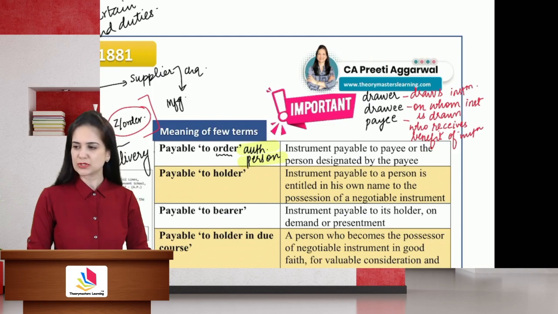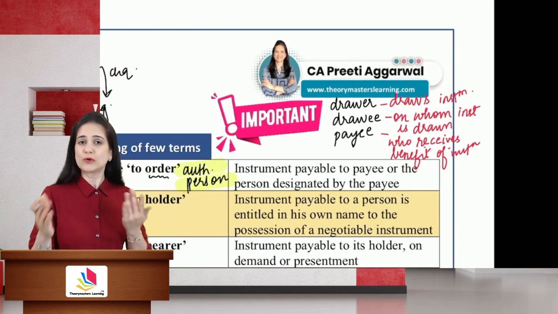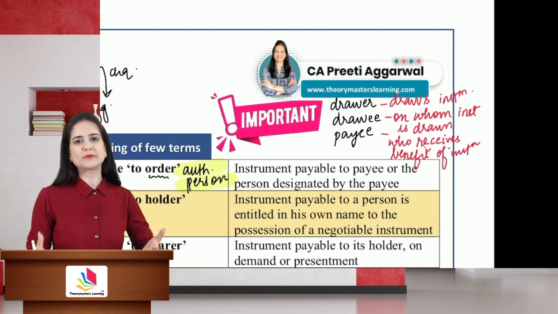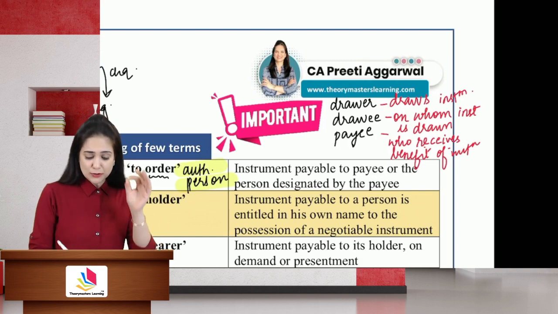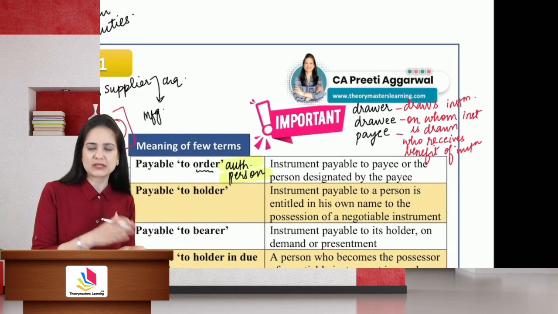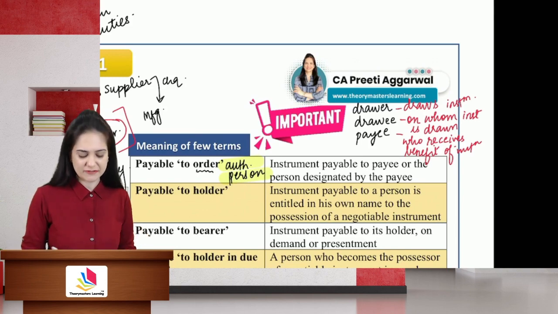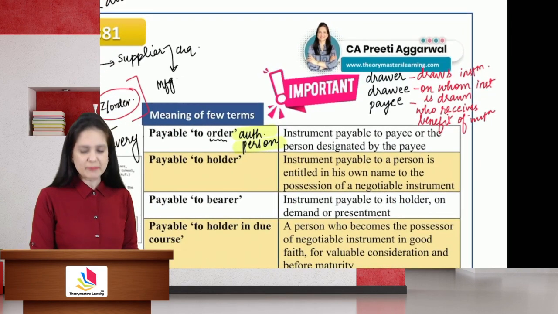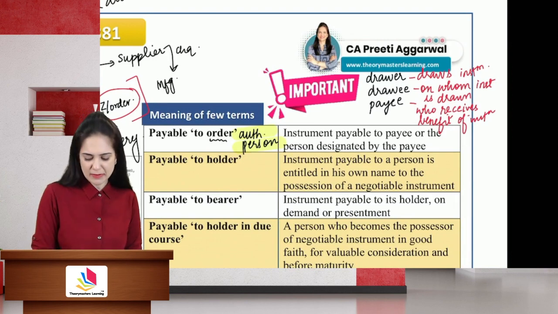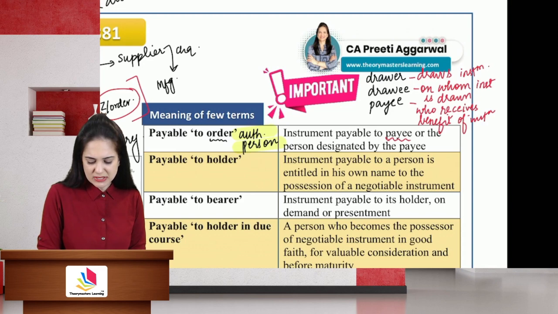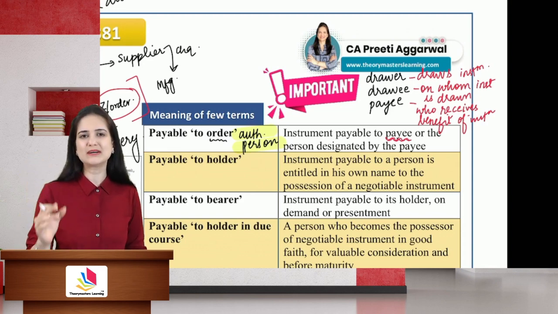Is it clear? So who is a drawer? Drawer is a person who draws the instrument. Who is a drawee? Drawee is a person on whom the instrument is drawn. He is the one who will make payment. Drawer is a person from whose account the payment will be made. And payee is the person who receives the benefit. Now, whenever we make an order instrument, it is an instruction to the bank that payment should be made either to the payee, that is the person named in the instrument, or anyone authorized by the payee.